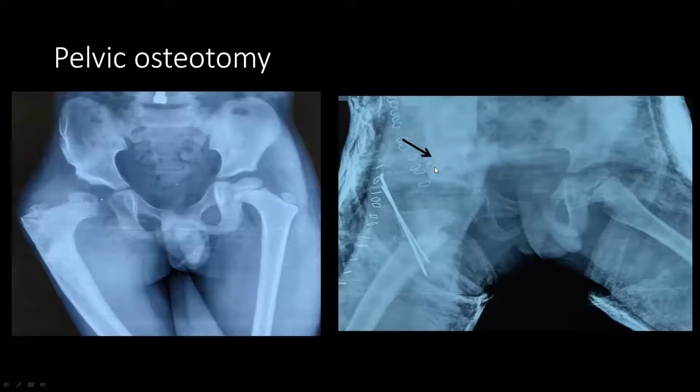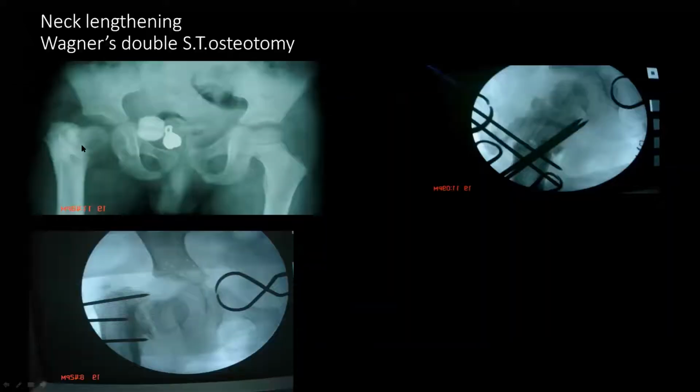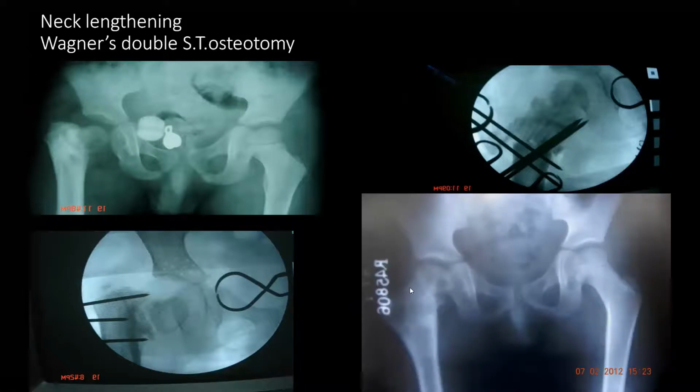Here you can see the neck is very small because of septic process. So this was treated by a neck lengthening procedure, which is known as Wagner's double subtrochanteric osteotomy. And you can see this is the follow-up. Neck length has been achieved.